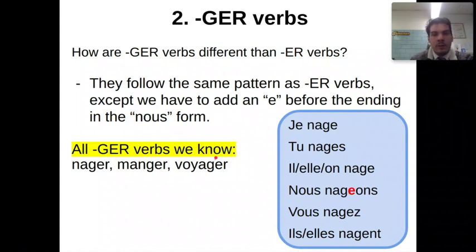All of the GER verbs that we know: nager, manger, voyager. Again, you need to know what these mean as well. Nager means to swim, manger means to eat, voyager means to travel. Je nage, tu nages, il nage. Just like normal. As soon as we get to the nous form, though, we have to add that extra E in there, nous nageons, and then we continue just like normal. Vous nagez, ils nagent.